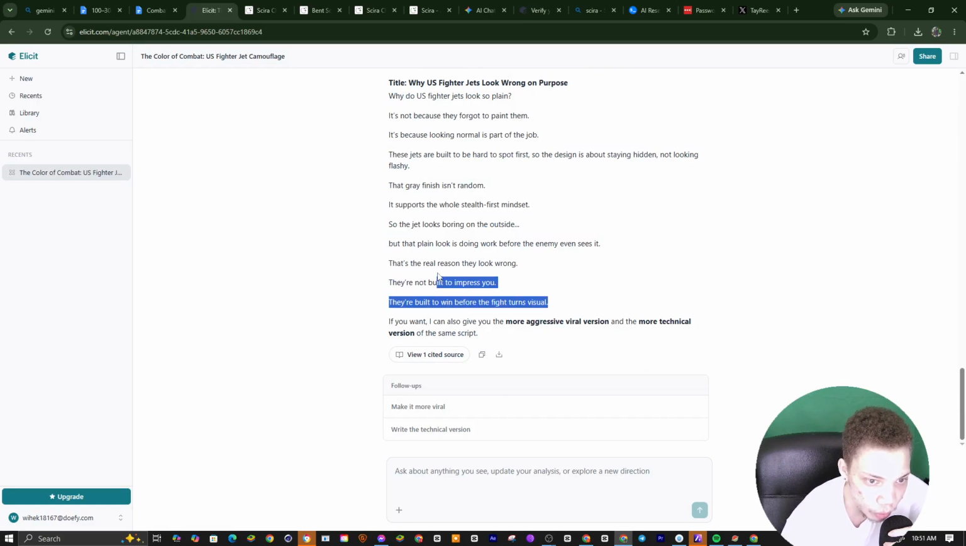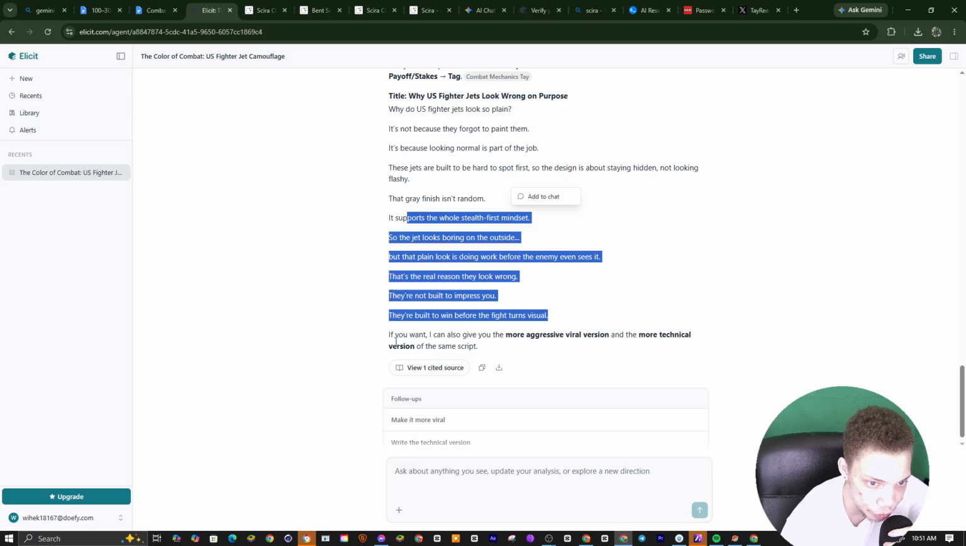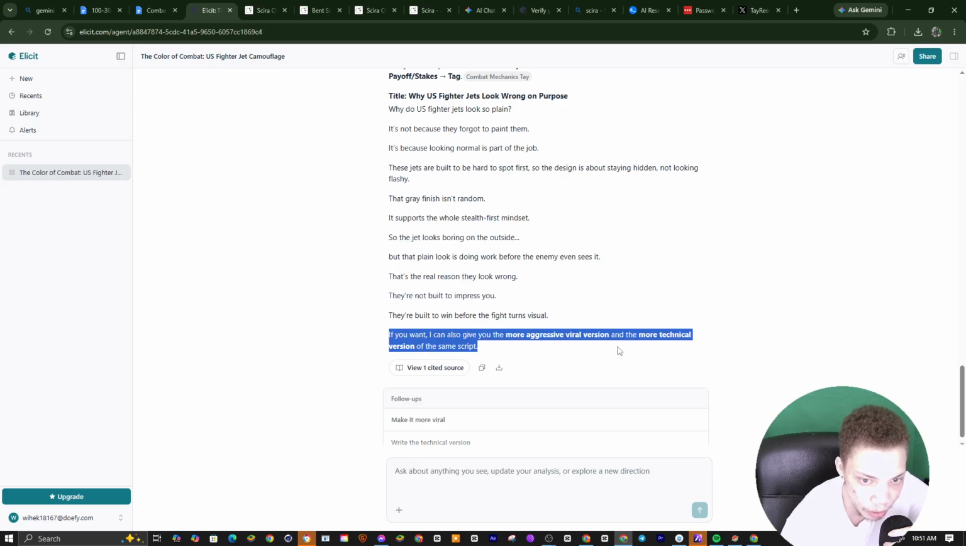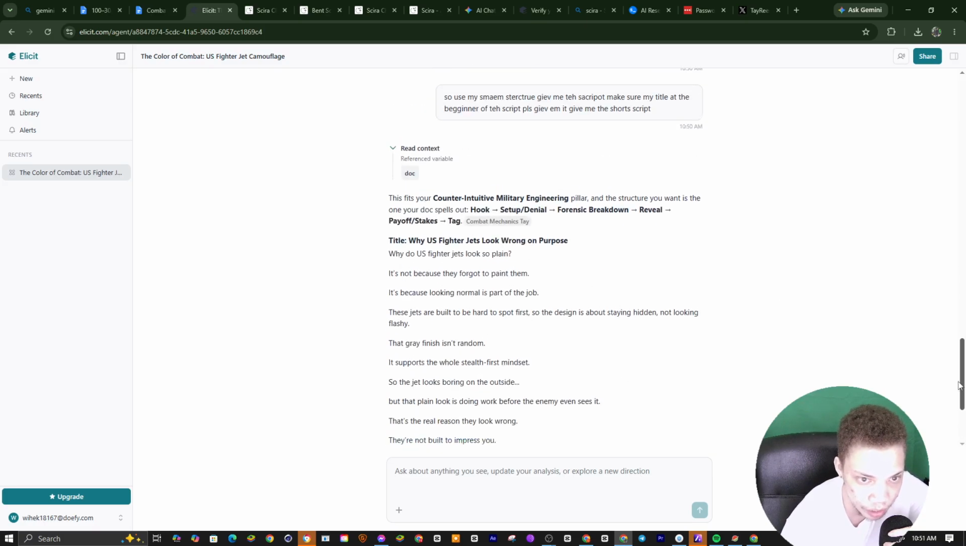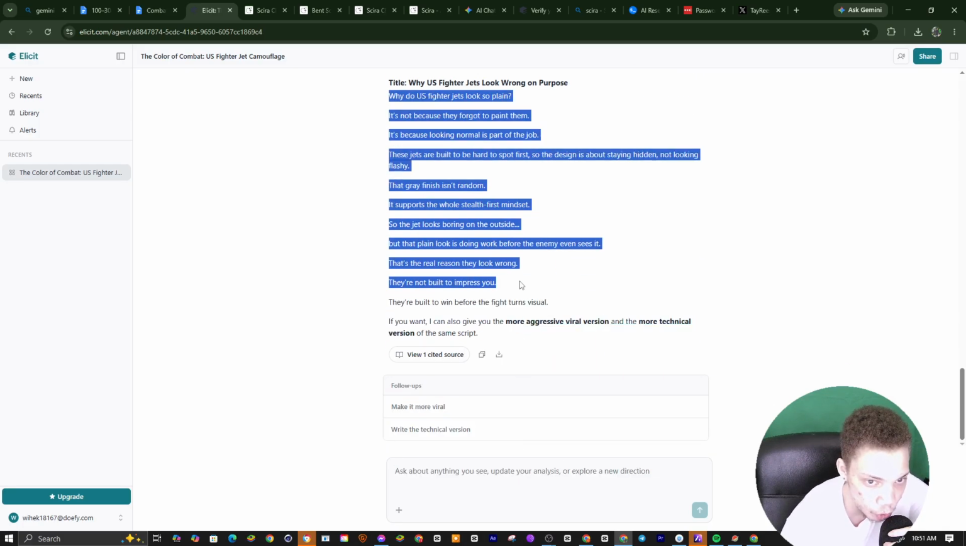And the script is way better than what ChatGPT wrote. So you see, if you want, I can give you a way more aggressive version. So why are U.S. fighter jets so plain? It's not because they fight. So being that we use this tool, we use new tools, it's way better because most people don't use these tools.